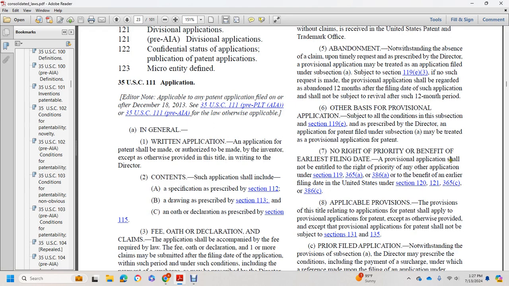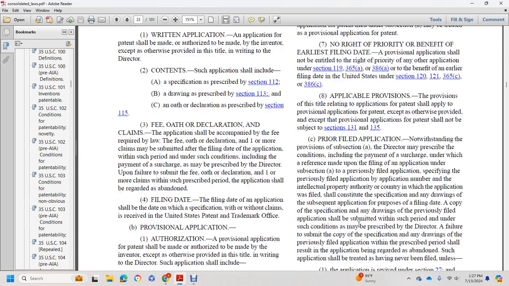A provisional application shall not be entitled to a right of priority of any other application under Section 119, 365(a), or 386(a), or to the benefit of an earlier filing date in the United States under Section 120, 121, 365(c), or 386(c). The provisions of this title relating to applications for patent shall apply to provisional applications for patent, except as otherwise provided, and except that provisional applications for patent shall not be subject to Sections 131 through 135.